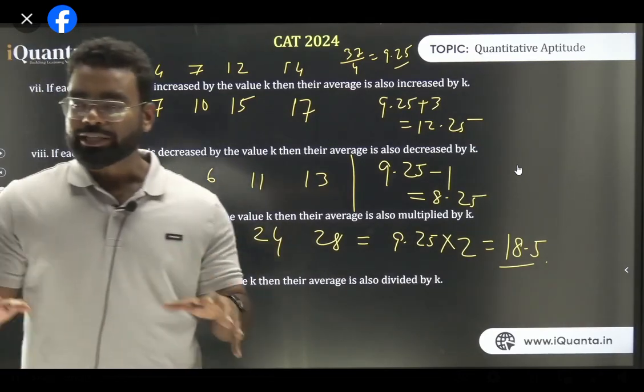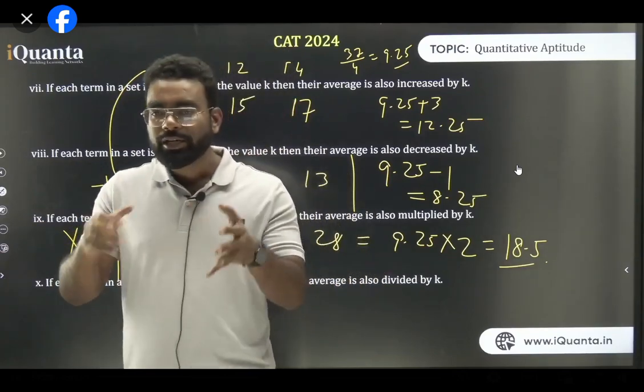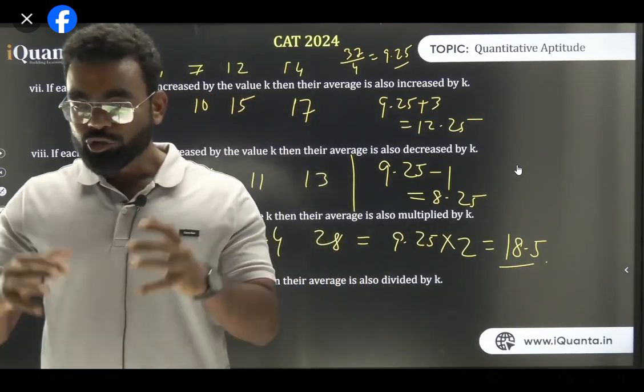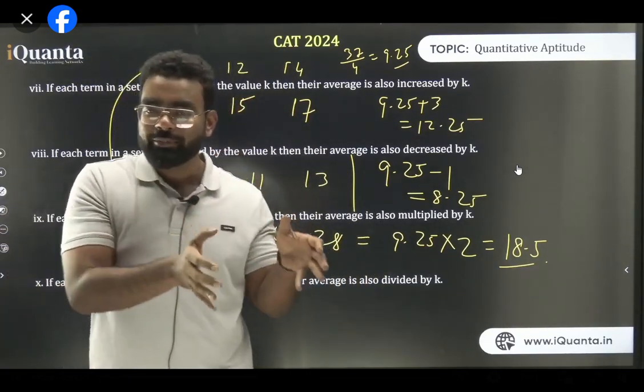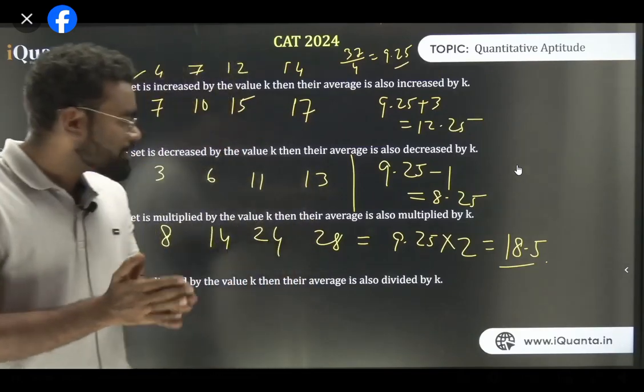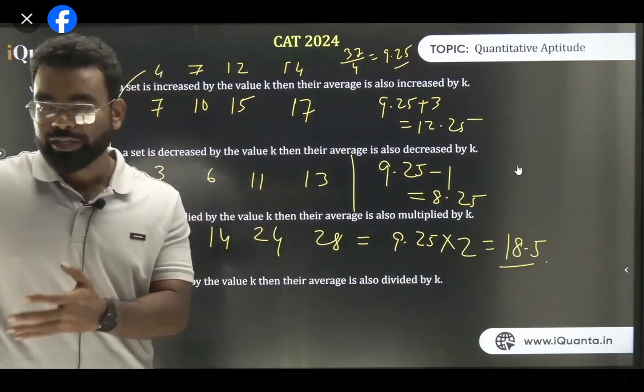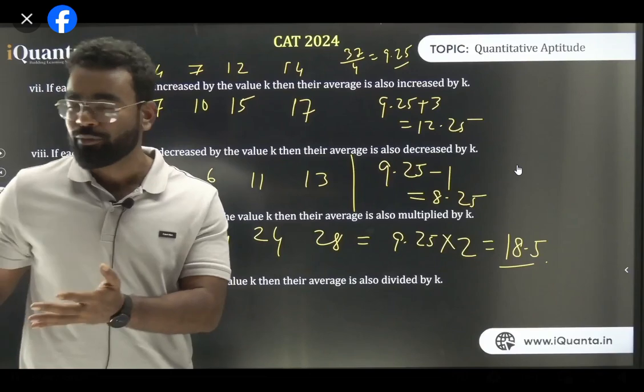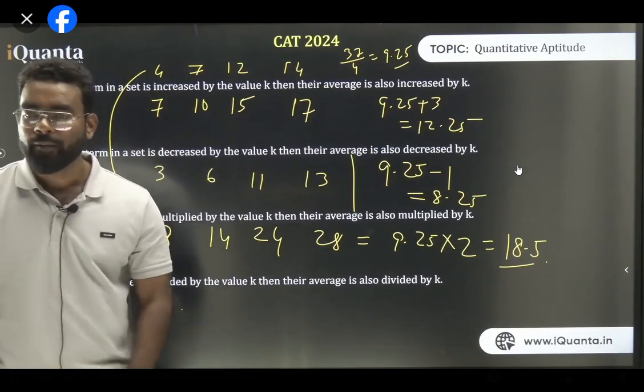So I can say one thing. So average is basically conserved under addition, subtraction, multiplication, and division. So no matter what you do, these are called the basic algebraic operators. No matter what you do, your answer has to be the same. Like if you're adding the same thing, the average should be added by the same thing. If you're multiplying, if you're dividing, and if you're subtracting. I hope it is clear. Everyone perfectly clear, I guess, right?